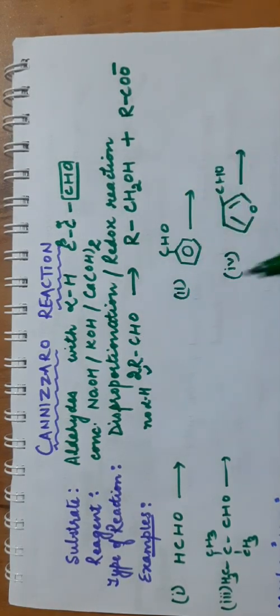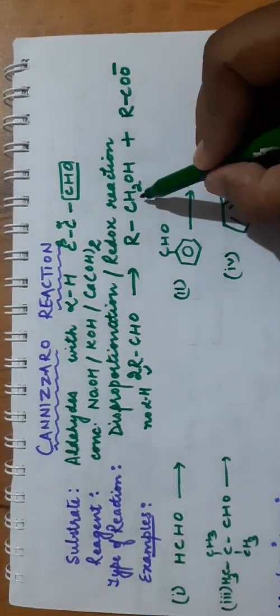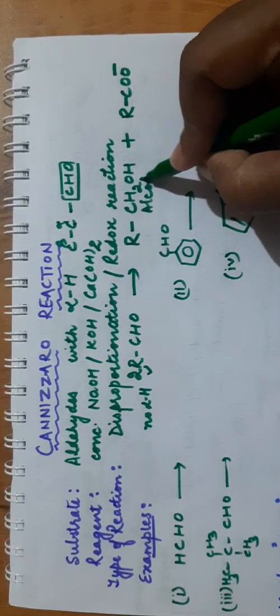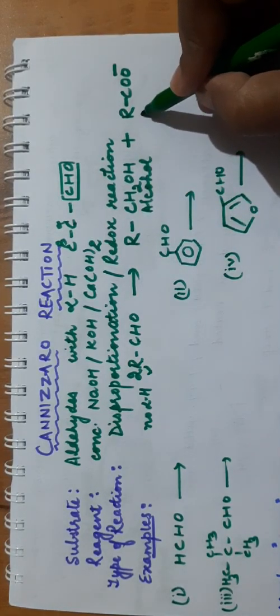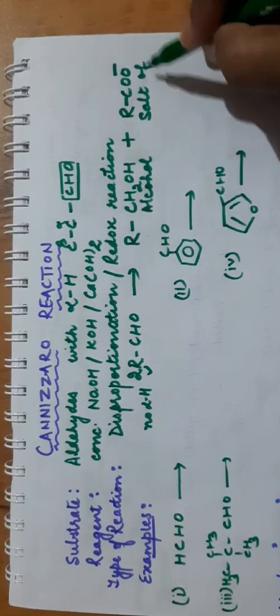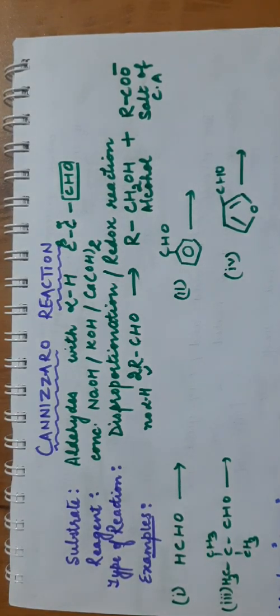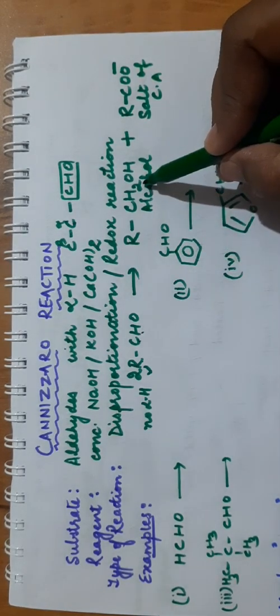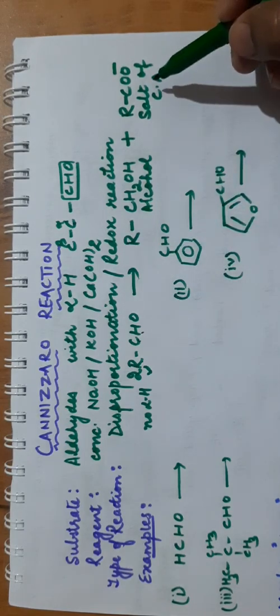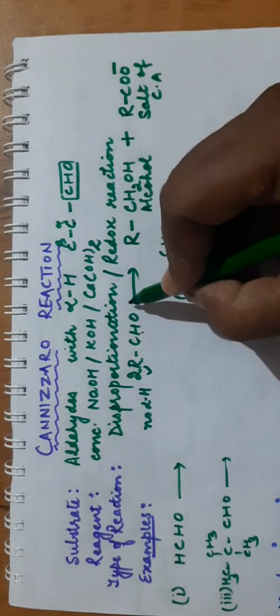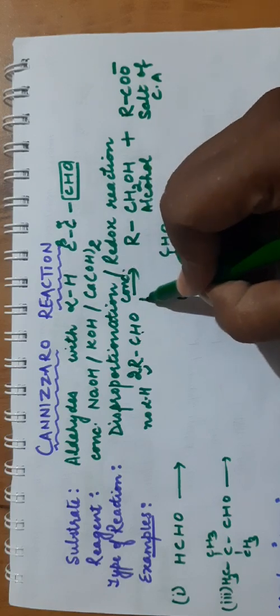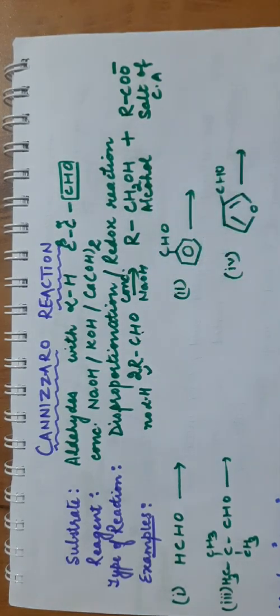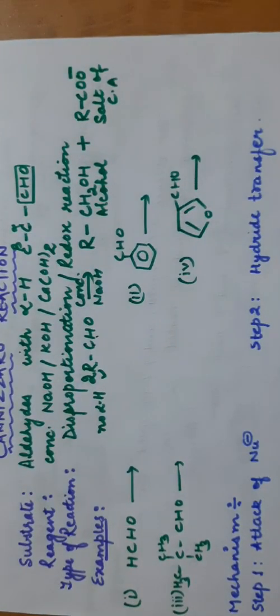So the number of carbon atoms will remain the same. One of the products will be alcohol. The other product will be salt of carboxylic acid. This is the basic reaction of Cannizzaro. So in this reaction, one molecule is reduced to alcohol and the other molecule is oxidized to salt of carboxylic acid. The reagent is concentrated NaOH or KOH or calcium hydroxide. Clear? Now see some examples of this Cannizzaro reaction.